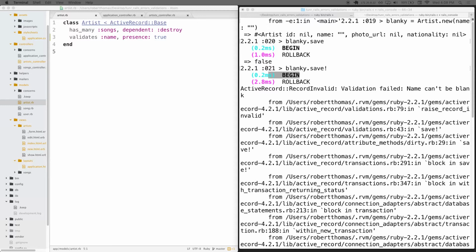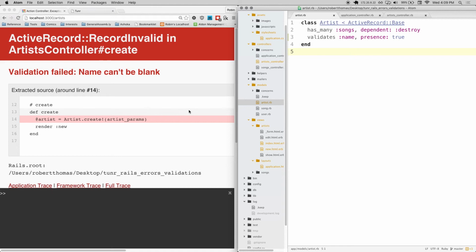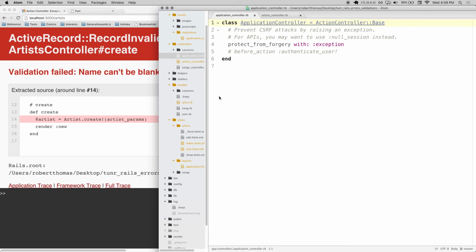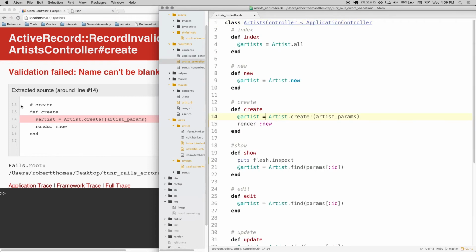All right, so so far we have gone over about 18 different ways that you can break your app, new and exciting ways you can break your app. And that's fine, but it still doesn't make for a very good user experience. So that's what we're going to talk about now, is what you actually do with all of these errors that we have made happen. So I'm going to show what a good artist controller would probably look like.